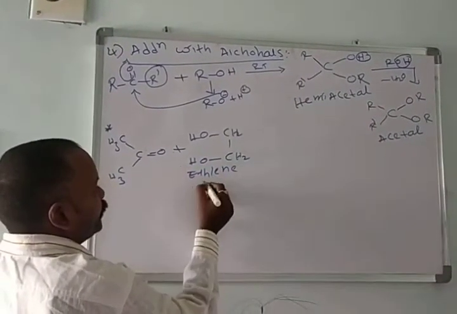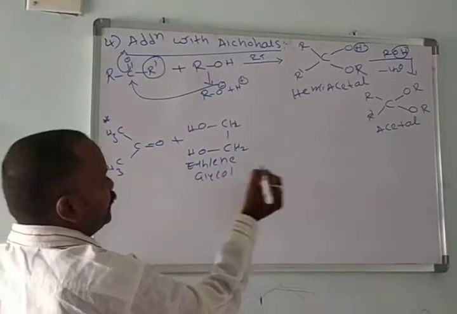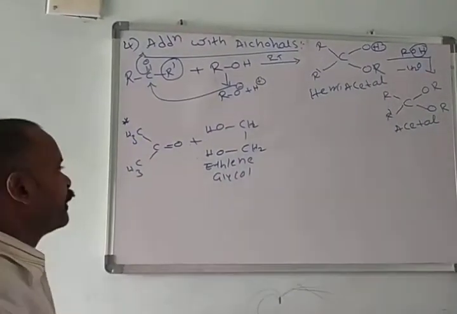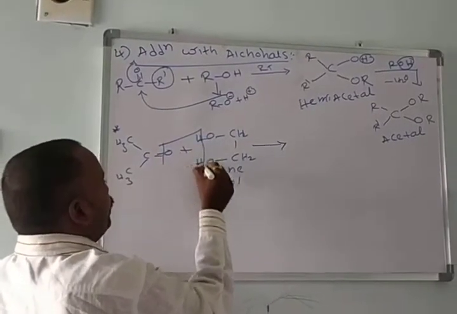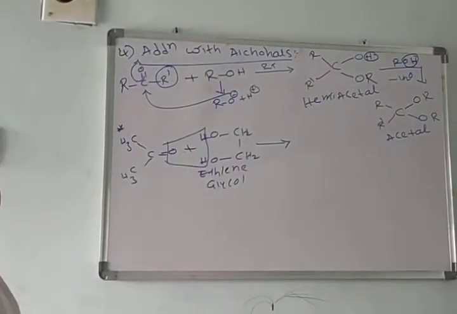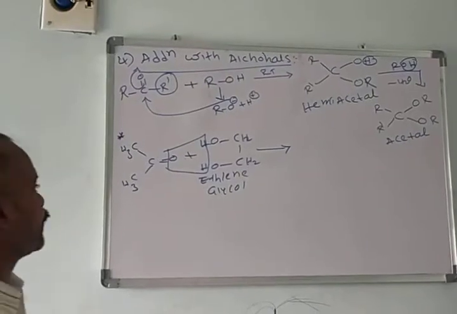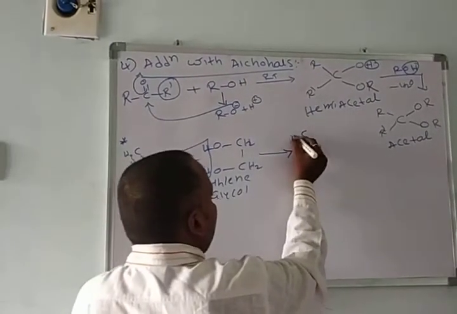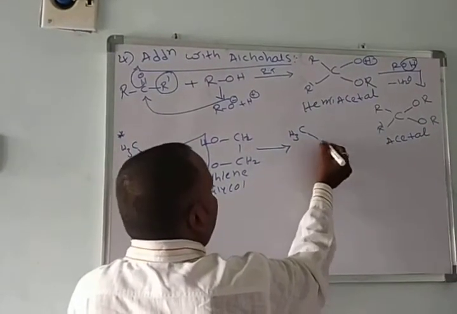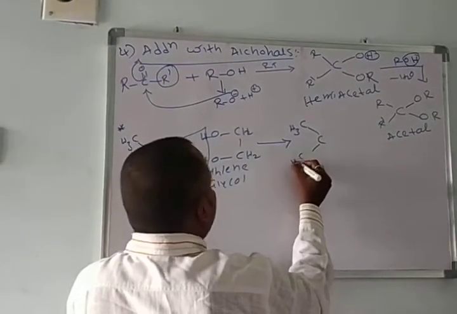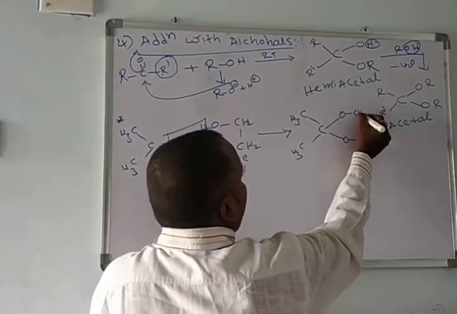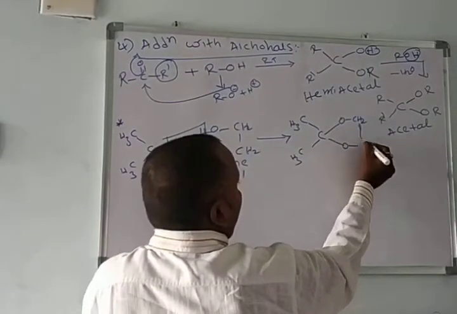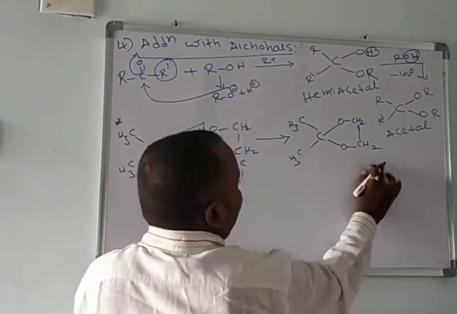Okay, if two hydroxyl functional groups are present on two adjacent carbons, we call them glycols. At room temperature it loses the water molecule like this and forms, okay, here CH3, C, and here CH3, O, here O, and here CH2, and here CH2. We'll get this molecule.